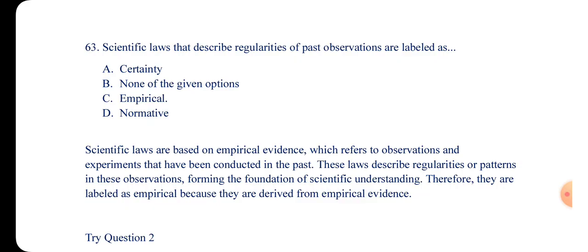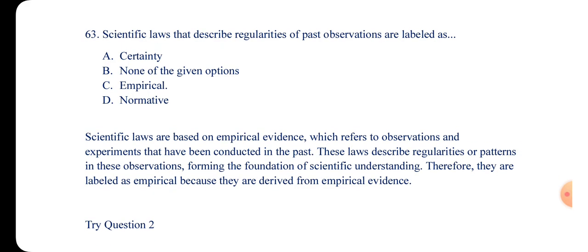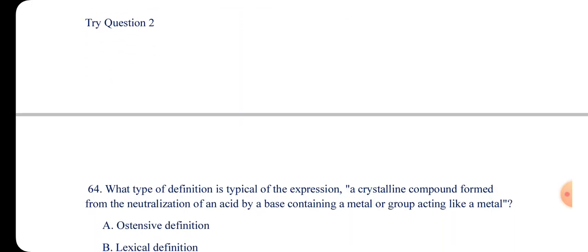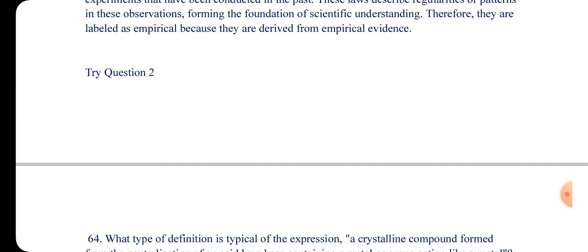These laws describe regularities of pattern in these observations, forming the foundation of scientific understanding. Therefore they are labeled as empirical because they derive from empirical evidence. So the answer is empirical. Scientific laws that describe regularities of past observation are labeled as empirical. Let's look at try question 2.